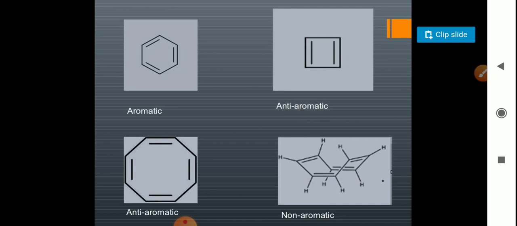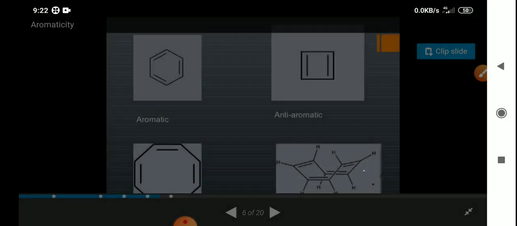Clear? So aromatic is 4n plus 2 pi electrons, anti-aromatic is 4n electrons, and it should be the same thing, the conjugation and so on, and it should be planar. But an anti-aromatic compound will be a non-aromatic compound if it is not planar. Clear?